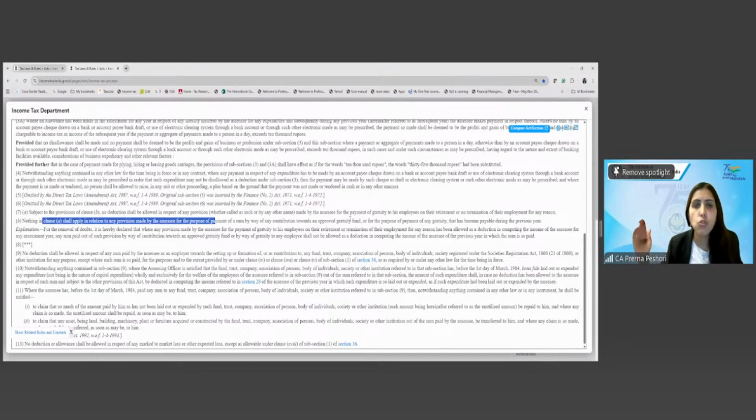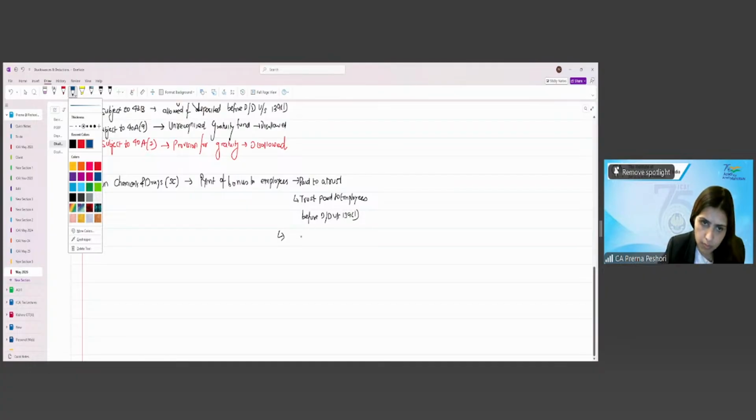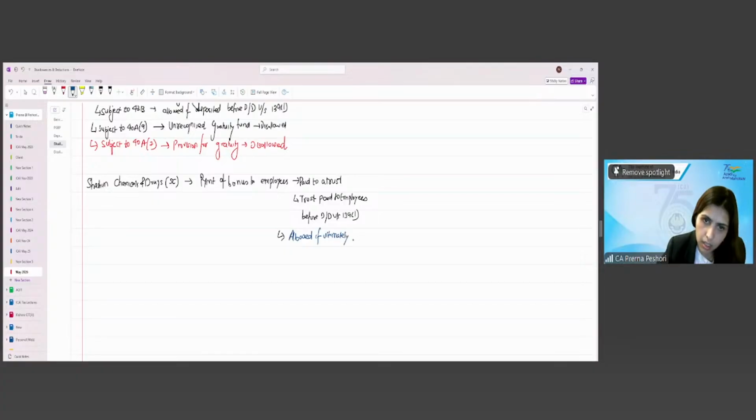And this is not a contribution to any unrecognized trust. So the employer has created a separate trust just for the purpose of making it efficient to make the bonuses to employees. This is not an unrecognized fund. So this will be allowed if ultimately paid to employees before the due date under section 139(1).